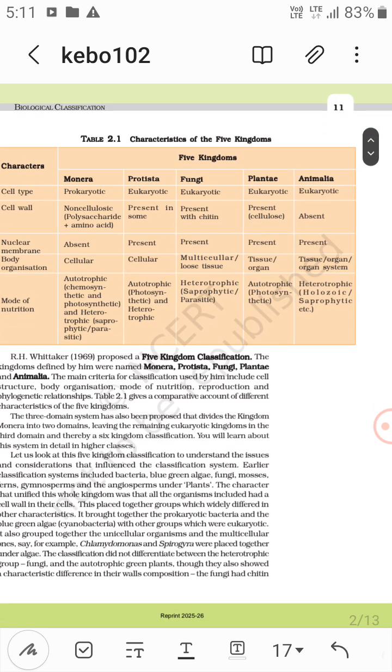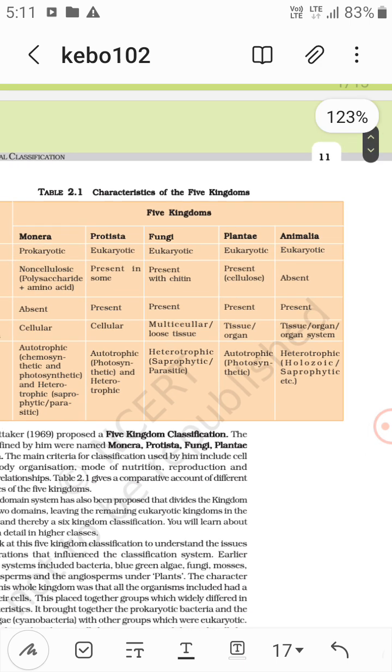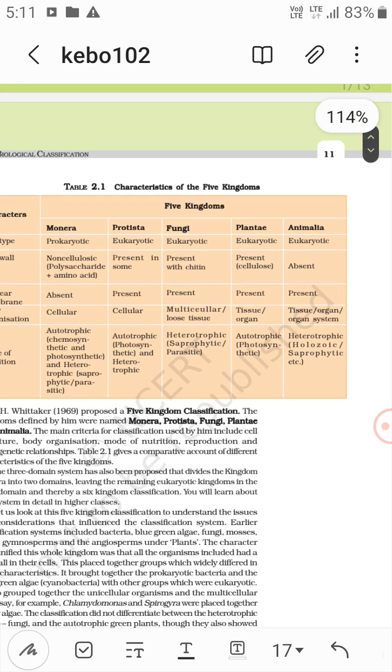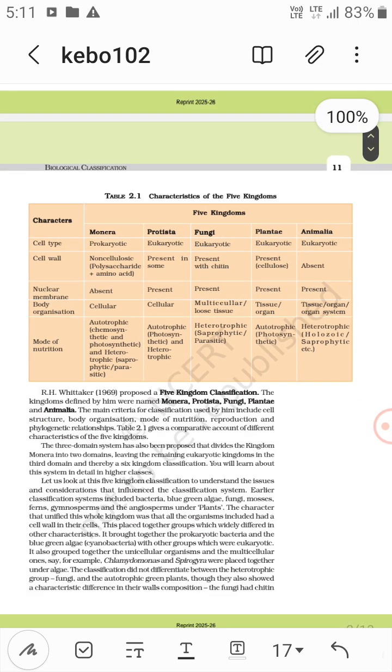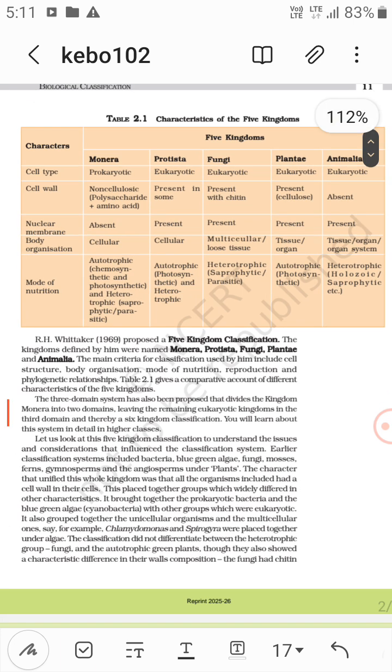Now fungi are heterotrophic: saprophytic, depending on dead organic matter, and parasitic, depending on living plants and animals. Plantae are autotrophic, only photosynthetic, and Animalia are heterotrophic, holozoic with direct ingestion, and saprophytic, absorbing from the soil, like the primitive ones, like sponges or protozoans.